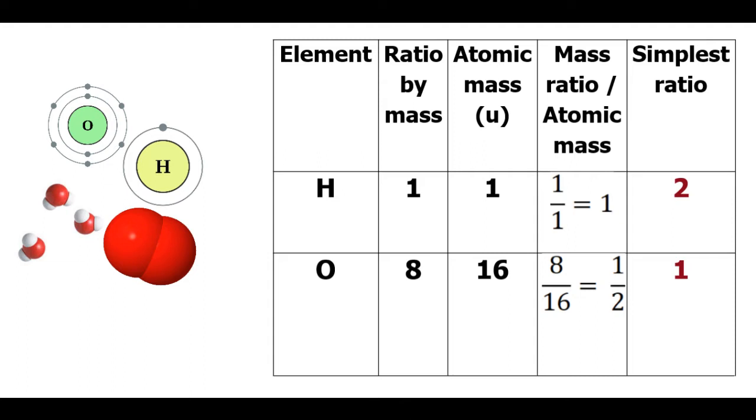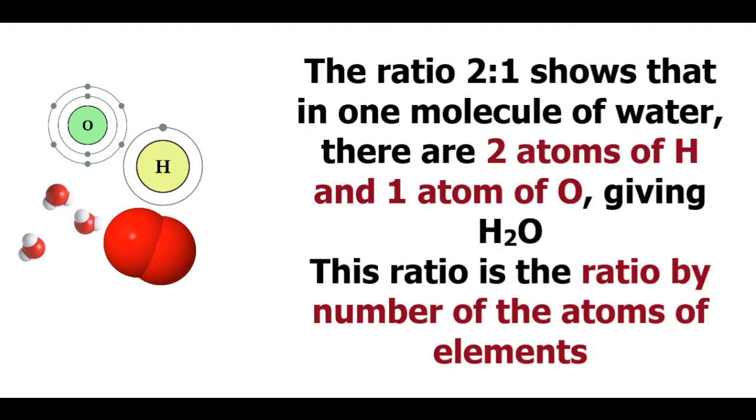Similarly, on performing this for oxygen, you will get the value 1/2. Now, to find the ratio, you need to perform 1 divided by 1/2, which will give the result 2:1. This means that in one water molecule, there are 2 atoms of hydrogen and 1 atom of oxygen.